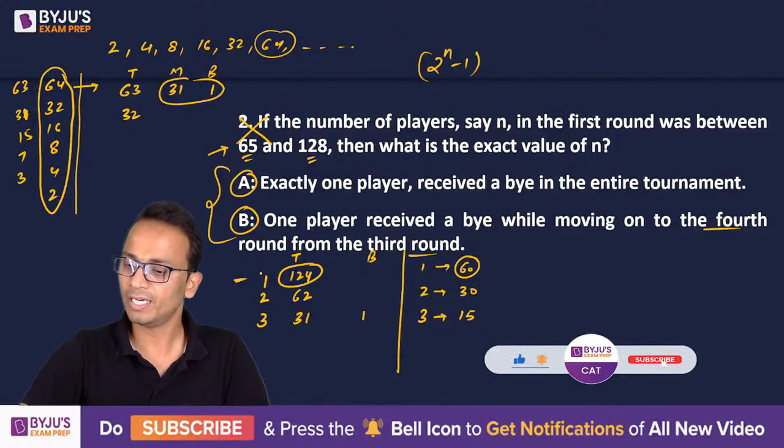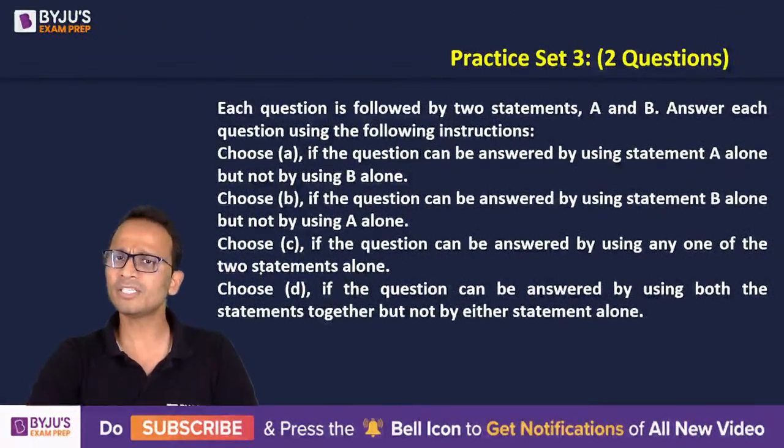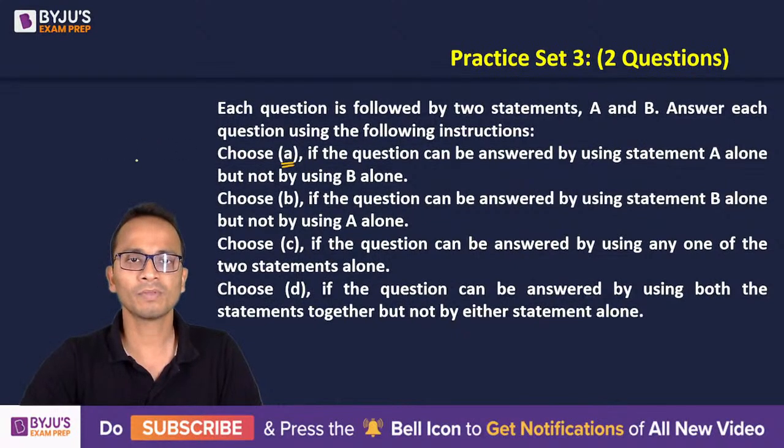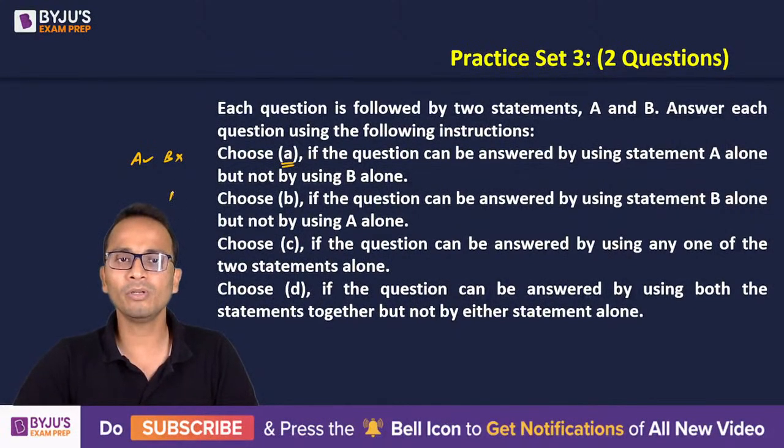All right. Now with this, let's move on to our final set of 2 questions. So set 3, 2 questions will be there. Now the direction set says that choose A if the question can be answered by statement A alone, not by B. Second option, if the question can be answered by B alone, but not by A. If the question can be answered by using any of the 2 statements alone, so A alone gives the answer and B alone also gives the answer, when we are treating them individually, we'll get option C. And D, if the question can be answered by using both the statements together.